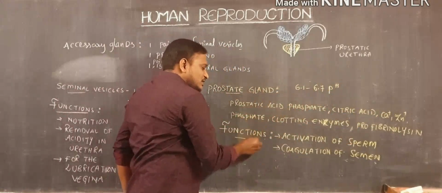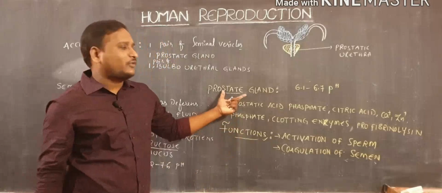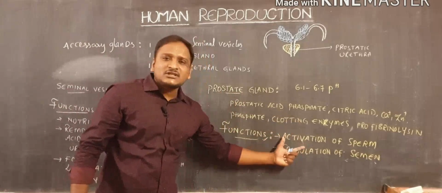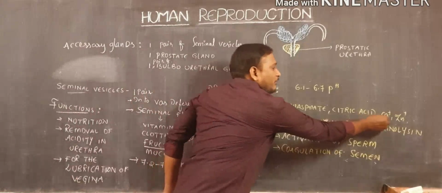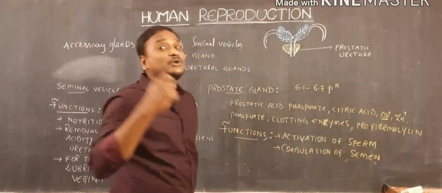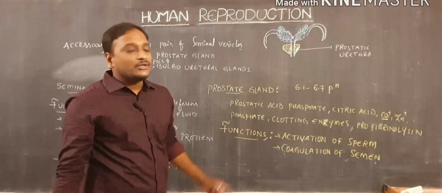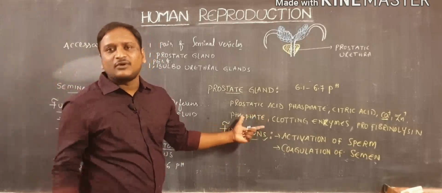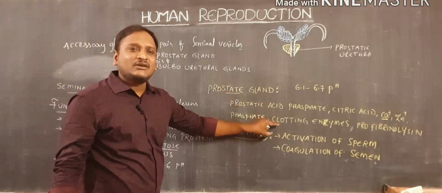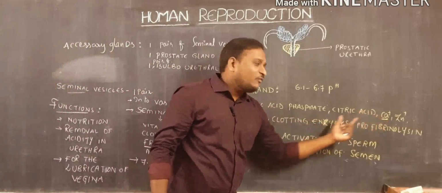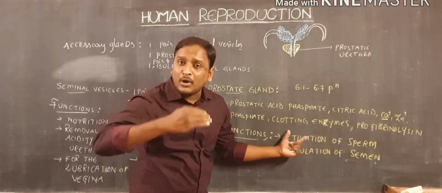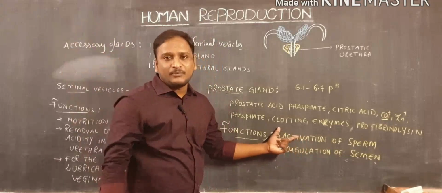Because of these secretions, what functions do they generally perform? One is activation of sperm. This activation of sperm takes place with the help of calcium ions during fertilization. When the sperm cells are fusing with the ovum, these calcium ions help to send the nucleus and proximal centriole into the ovum.